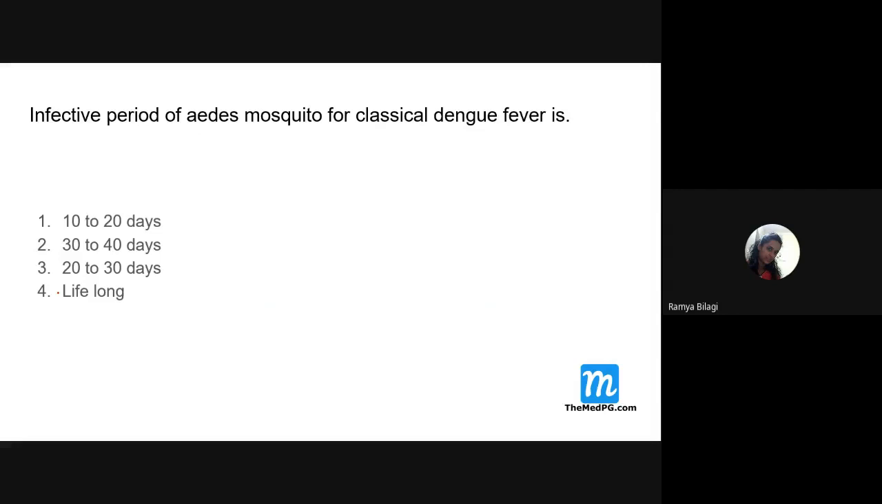Next. Infective period of the Aedes mosquito for classical dengue fever. If the mosquito itself is infected with the dengue virus, then what is the infective period? How long can she be infective? If she gets infected with the dengue virus, she will be infected for what? Lifelong, till she dies. To whomever she bites, she will be transmitting that dengue virus. This is very, very important. So the infective period of the Aedes mosquito for classical dengue fever is lifelong.